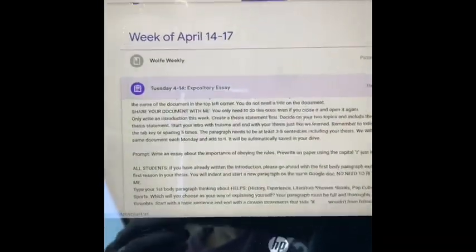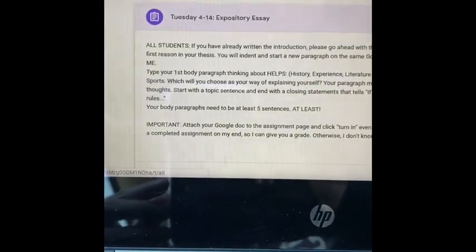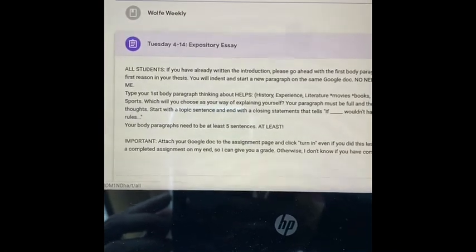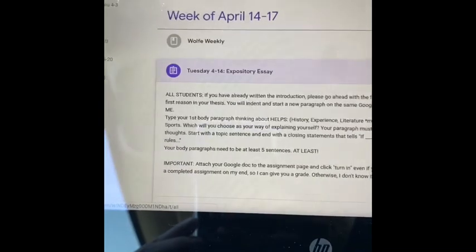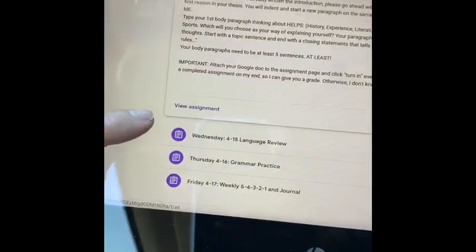So if you've already done that, no need to worry about that. Just go to the next part of it, where it says all students. You'll go ahead and write your first body paragraph. So how are you going to attach a Google Doc to this assignment? So what you can do is go to view assignment,